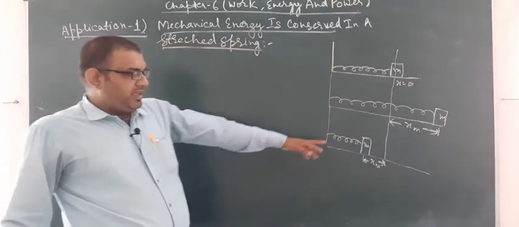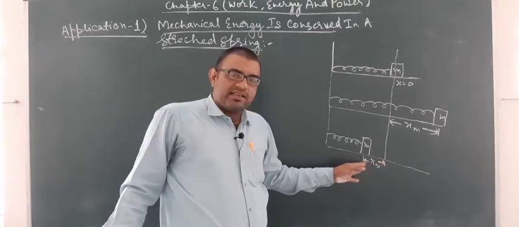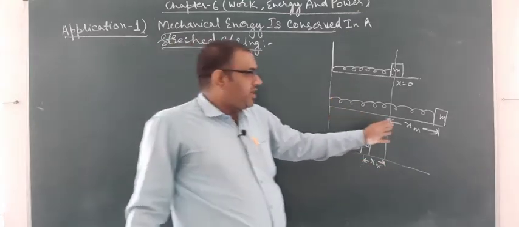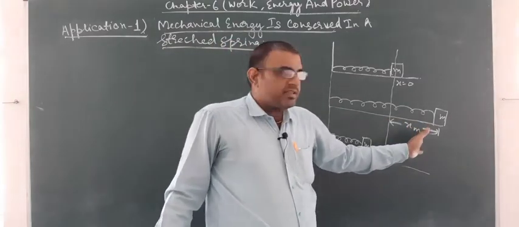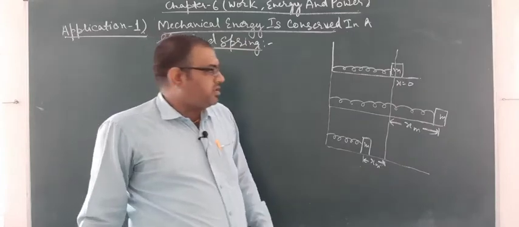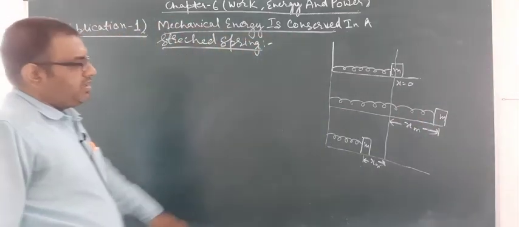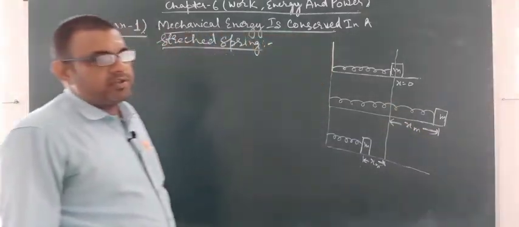Here the spring is compressed, that is minus xm by sign convention, and here by sign convention it is plus xm, and this is the equilibrium position. Now we had stretched the spring to a distance xm from its equilibrium position.